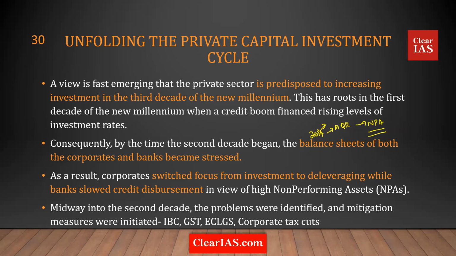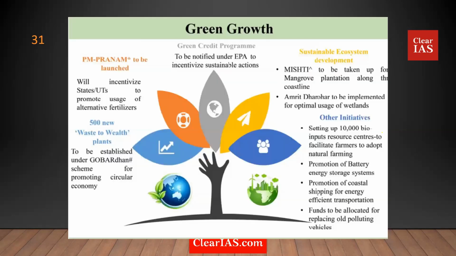And that's where government comes up with very interesting or exceptionally revolutionary policy making, something like IBC. With all its shortfalls, this is one of the greatest economic policies that the NDA dispensation has come up with, the insolvency and bankruptcy code. They come up with IBC, they think about relieving the debt from the banks' heads, and as a result, what happens? The corporate resolution happens, and now the banks have money and they are able to spend more, the corporates are able to spend more. That's what they identify.